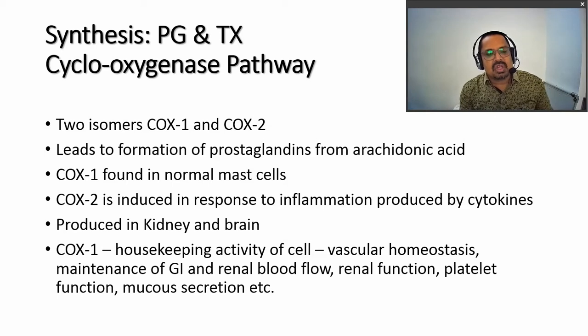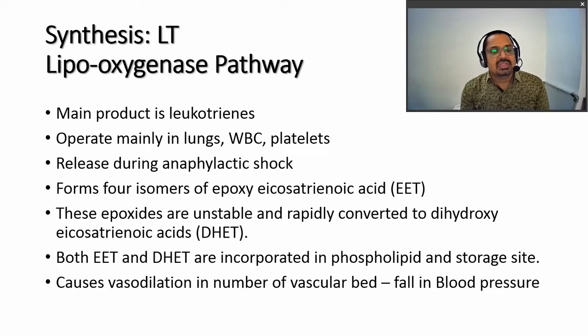COX-1 is found in normal cells, whereas COX-2 is released in response to the inflammation produced by cytokines. They are also produced in the kidney and brain. COX-1 generally does the housekeeping activity of the cell: vascular hemostasis, maintenance of GI and renal blood flow, renal function, platelet function, etc. Whereas COX-2 is responsible for synthesis of prostaglandins and thromboxanes.